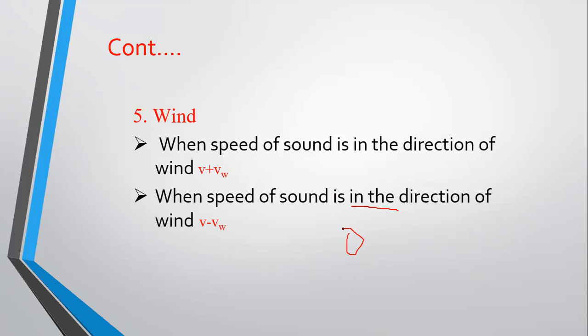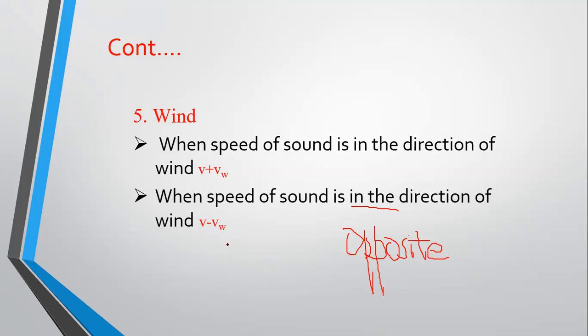When the speed of sound is in the opposite direction, opposite to the wind speed, we will have to subtract: V minus VW.